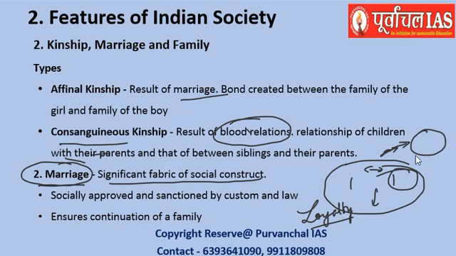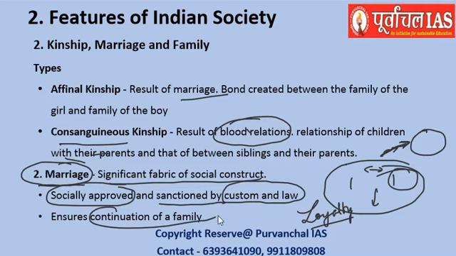That should not be happening, which is why a particular marriage is given a social yes. So, marriage is a socially approved relation between male and female, and it is sanctioned by custom and law. Nowadays it is totally sanctioned; you have certain rules and regulations which you need to follow when social approval is given. It ensures continuation of the family.